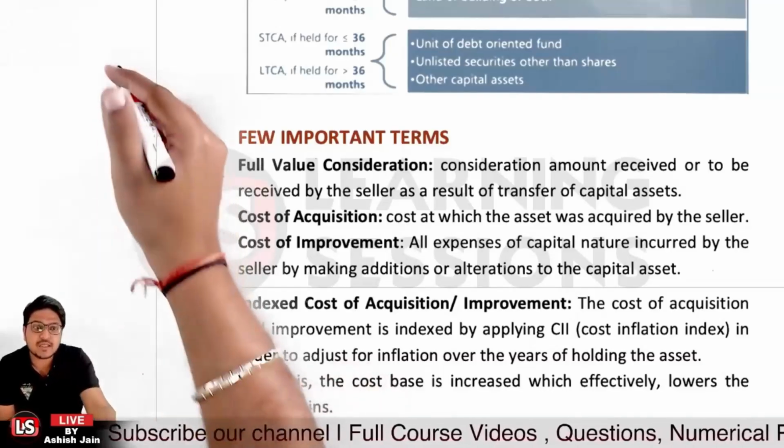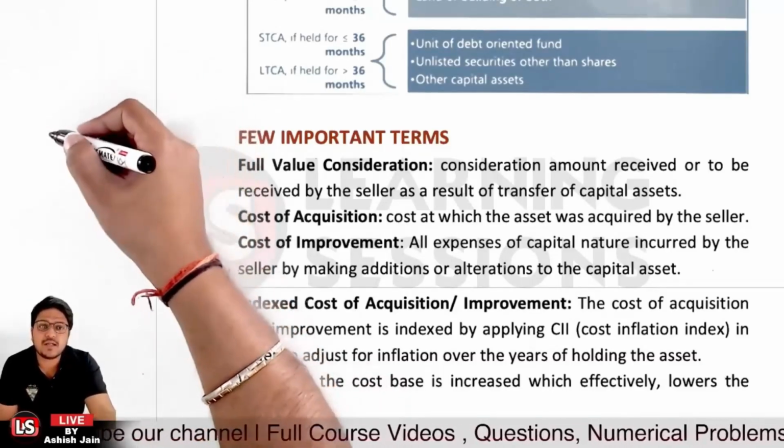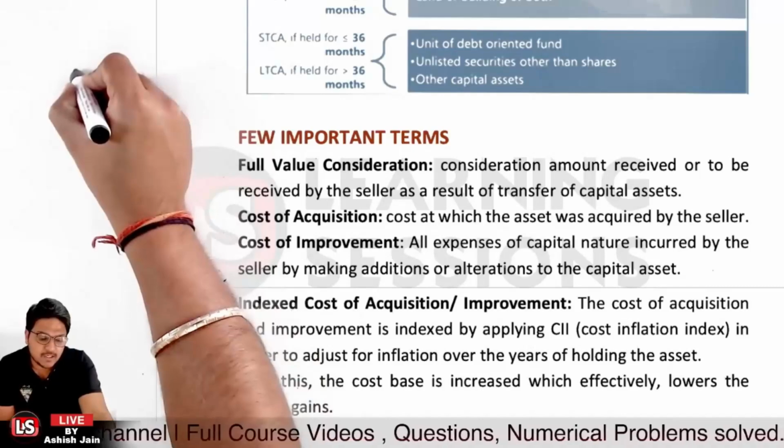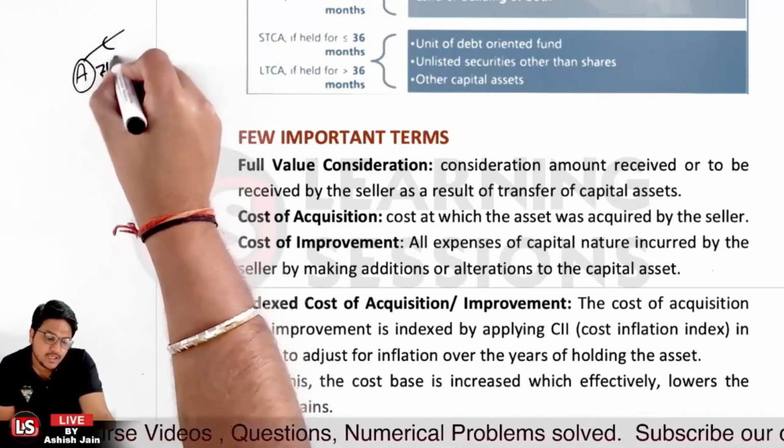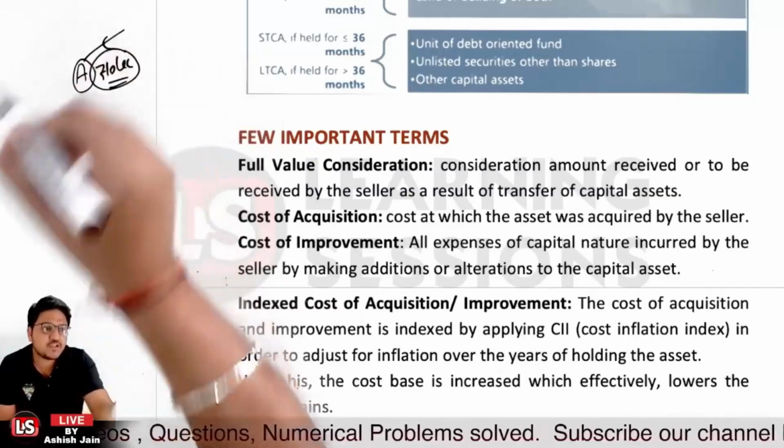Full value consideration is the total consideration amount that has been received by the seller. Let's say that A is a person who has sold the asset. Now, person A has received rupees 10 lakh. Now, rupees 10 lakh is the full value consideration.